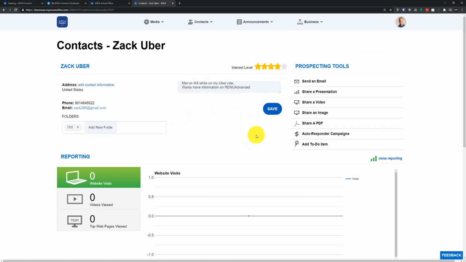So let's go through here and make sure we're covering all the bases. I showed you how to add to a folder. To remove from a folder, you've got this little X button here that you can take people out of folders. The difference from our previous ASEA Connect 1.0 is that a contact really just had one folder. In this case, you can have contacts in multiple folders, such as church. You can put this contact in a hot folder, a church folder, whatever folder that you like. So you can categorize your contacts as deep as you need to.